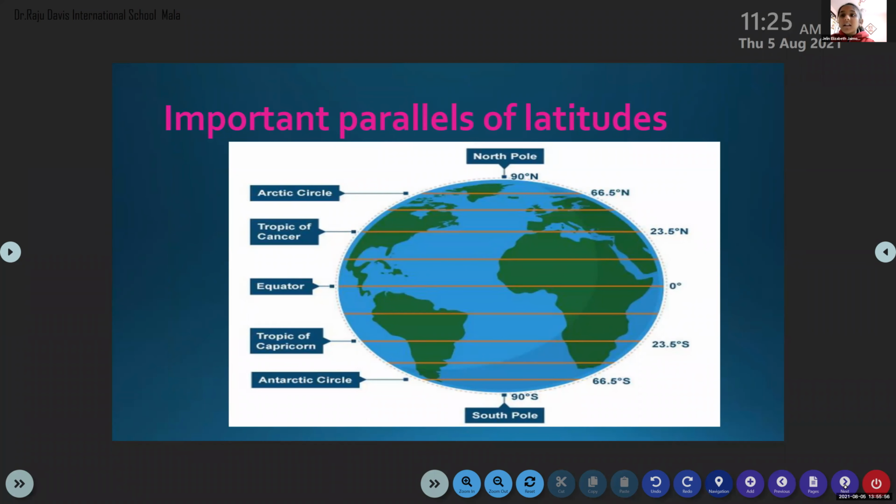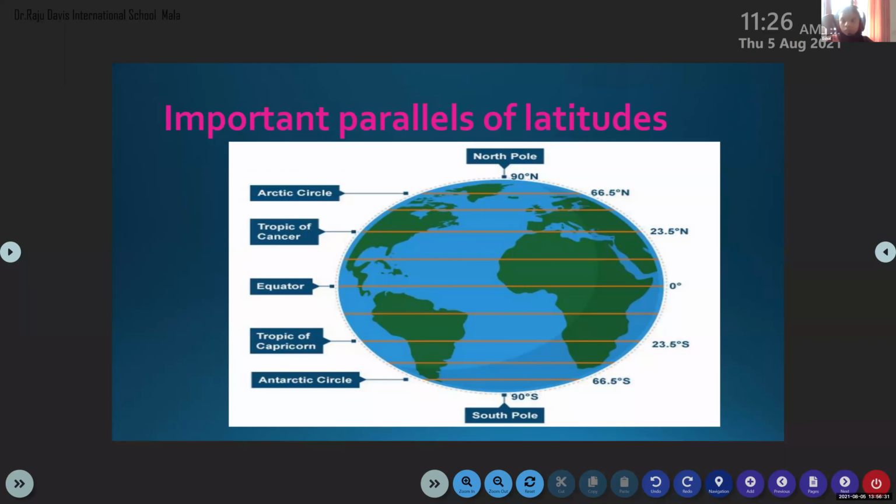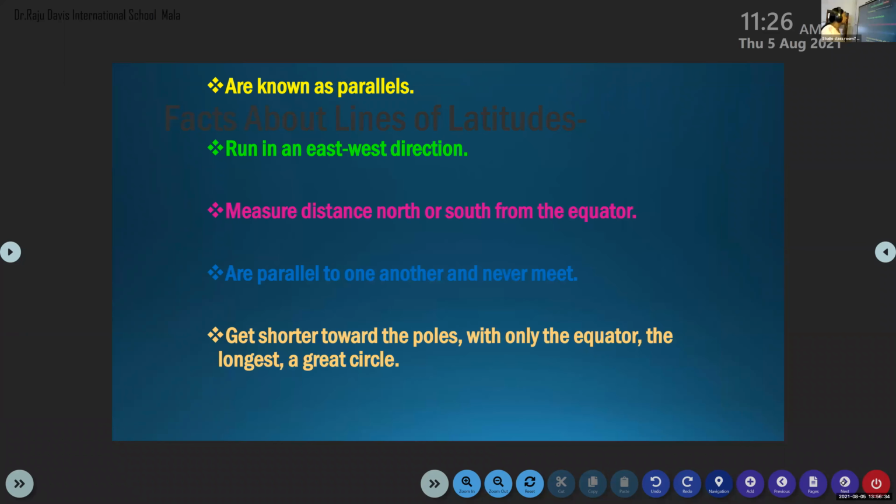Excuse me, ma'am. How many latitudes are there? Okay, there are 180 latitudes. Latitudes run in an east-west direction. The longest line of latitude is the equator and it is also known as Great Circle. It divides the earth into two equal parts, northern hemisphere and southern hemisphere.